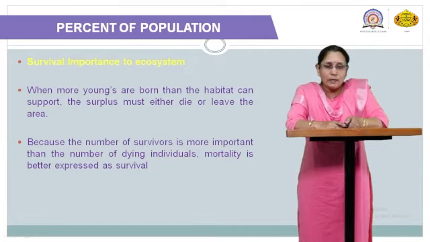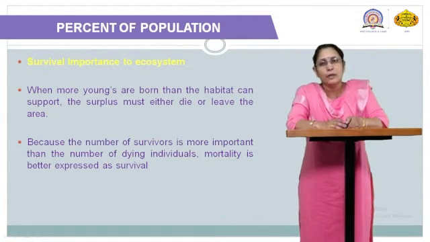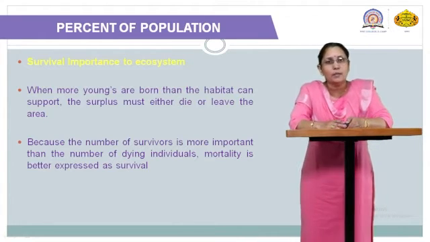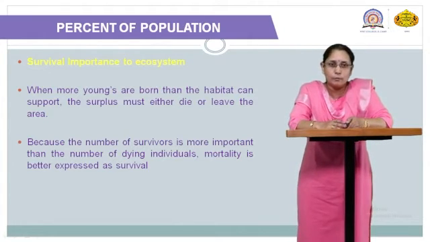When more young ones are born than the habitat can support, the surplus must either die or leave the area. If the population increases for any reason and there is too much competition for the habitat, nutrition or food, then the mortality rate becomes high and deaths can be seen.